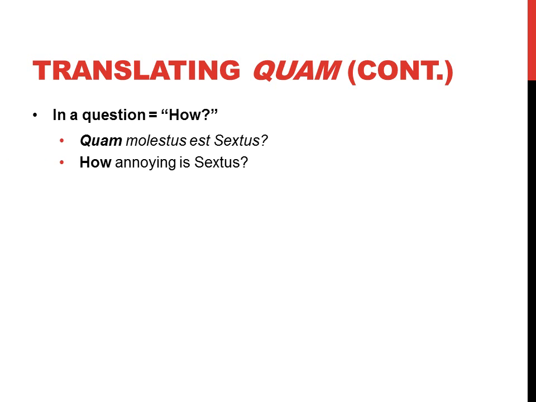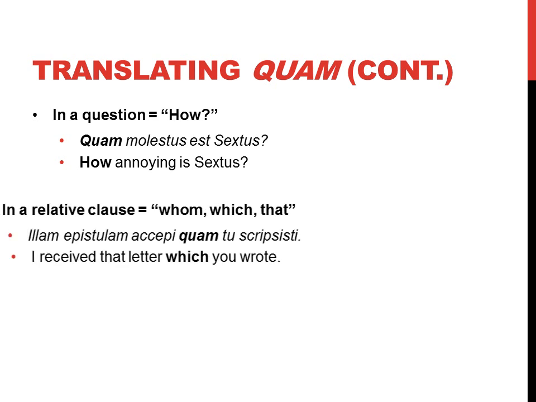A couple more. If I'm asking a question, so if I would have a question mark, quam is going to mean "how". Quam molestus est Sextus? How annoying is Sextus? Question mark. So this is interrogative "how", if you will, for quam.